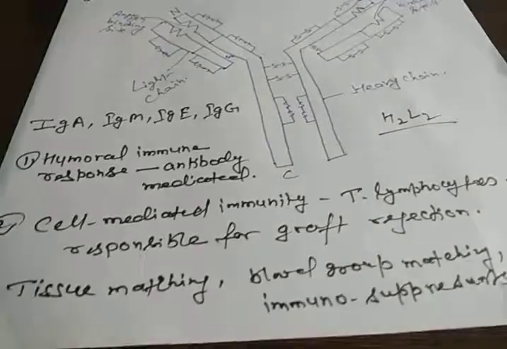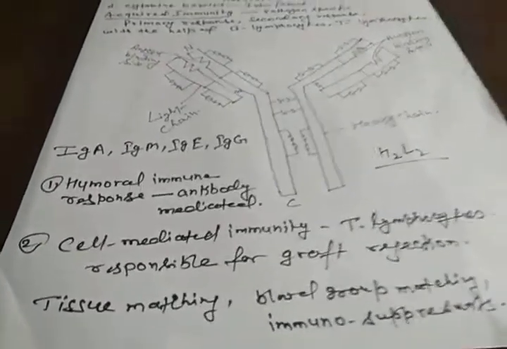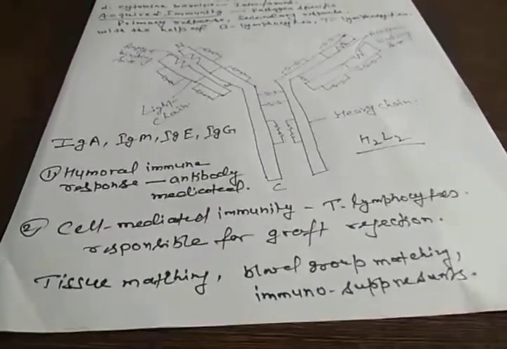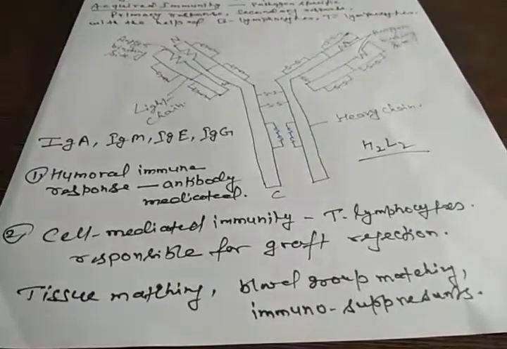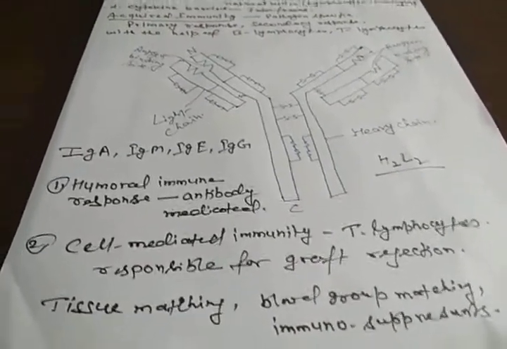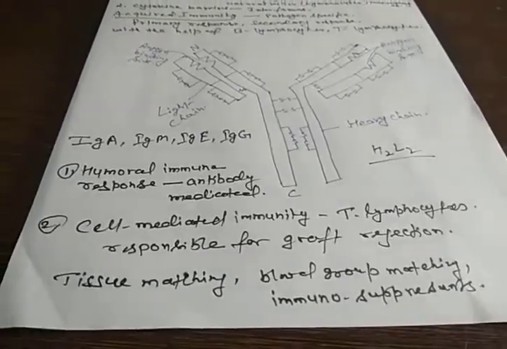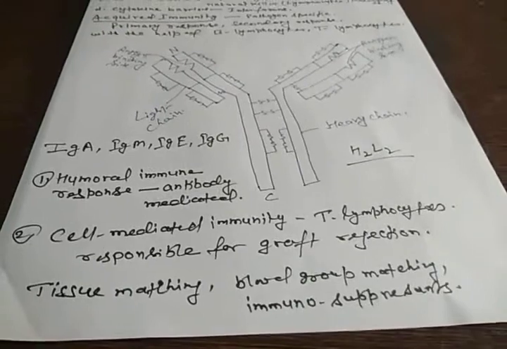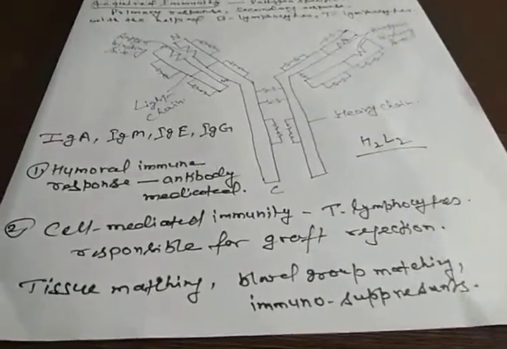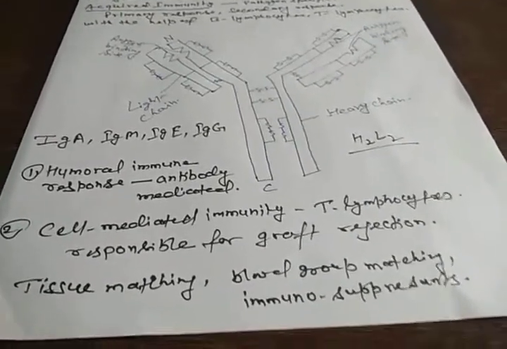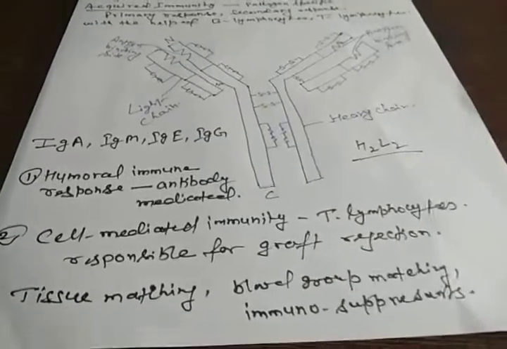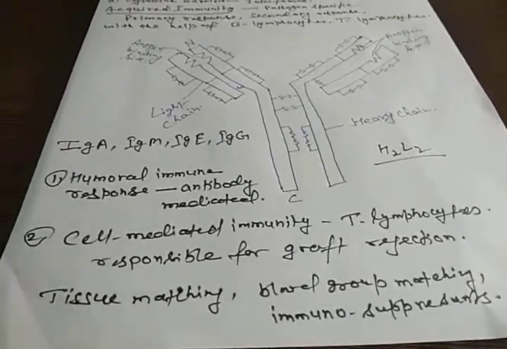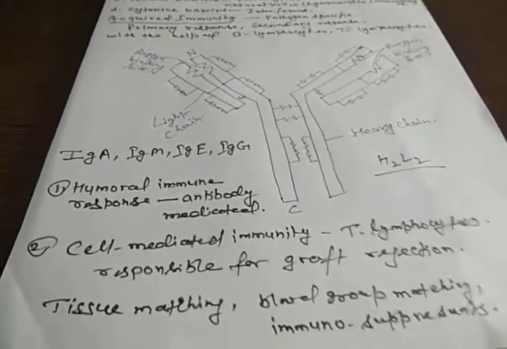But we cannot take the organ of just anyone, because our body may reject that graft. If we attach the organ of one body into another body, this is also called grafting. This graft or transplant may be rejected sooner or later by our immune system, and T lymphocytes are responsible for this rejection, because they are cell mediated.